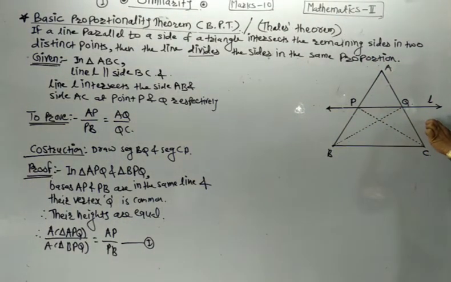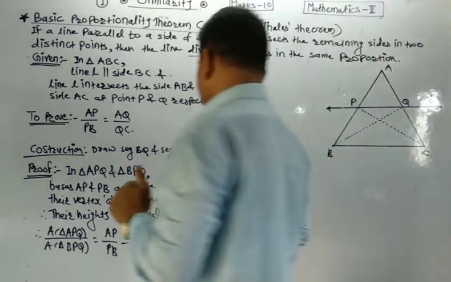Understand? In triangle APQ and CPQ, the bases AQ and QC are in the same line and they have a common vertex P. If the bases of two triangles are in the same line and their vertex is common, then we say that their heights are equal. Therefore, area of triangle APQ divided by area of triangle CPQ is equal to AQ by QC because they have equal height or common height. Understand?